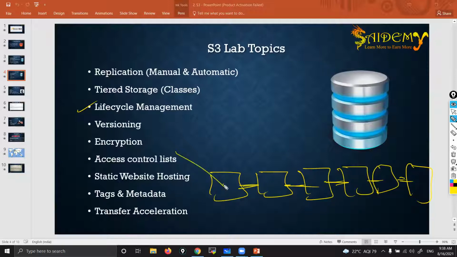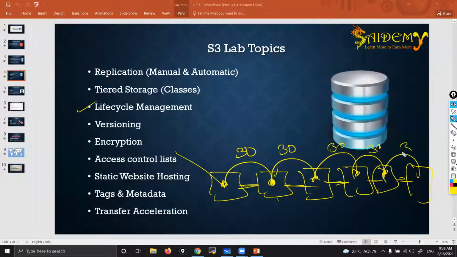When you put some data here, after 30 days that data automatically goes here. That means after 30 days, you pay as per the second class price. After another 30 days, it goes here automatically, and after that it goes here. Finally, it is deleted automatically. It's not only 30; whatever number you want, you can give. I'm just giving an example.